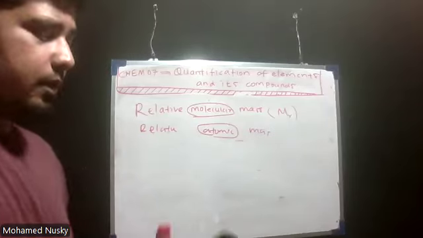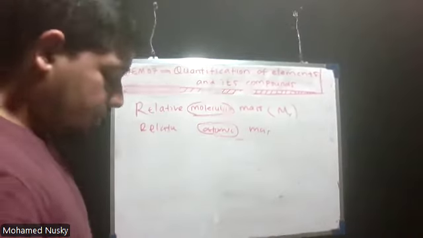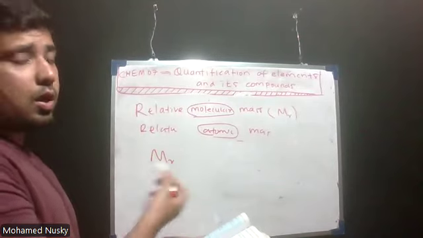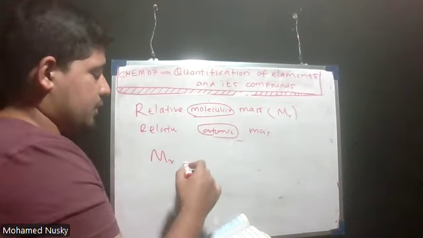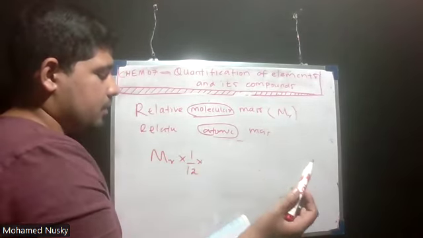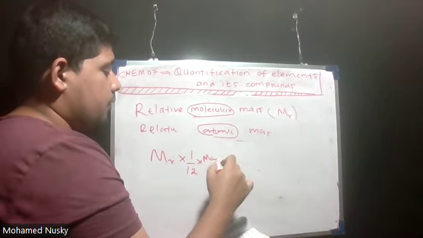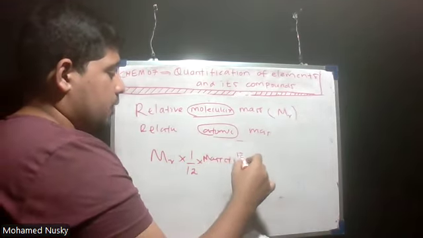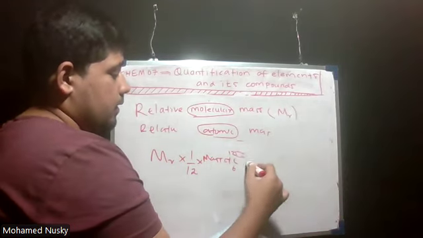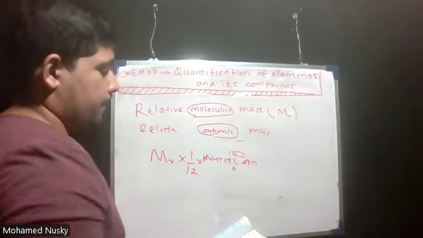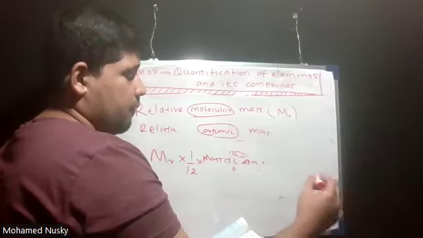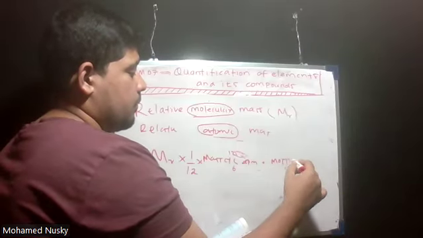Here, you see, relative molecular mass. Let me put it as Mr. That's the symbol, I will use that. Relative molecular mass is how many times the 1/12 of the mass of a carbon-12 atom is equal to the mass of a molecule of an element or compound.